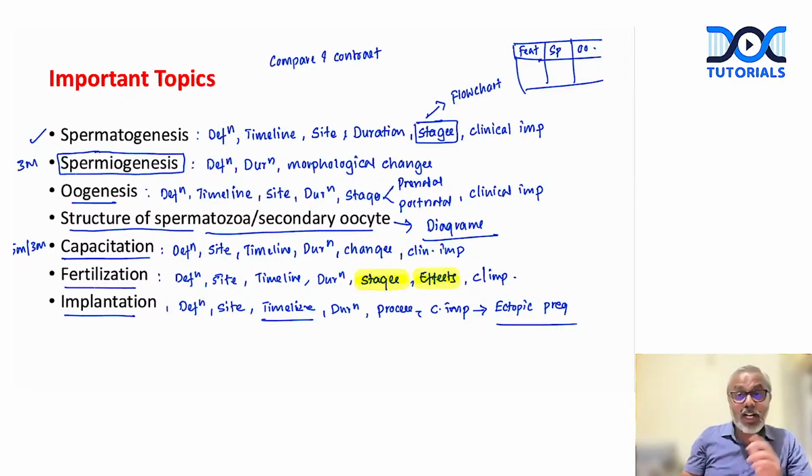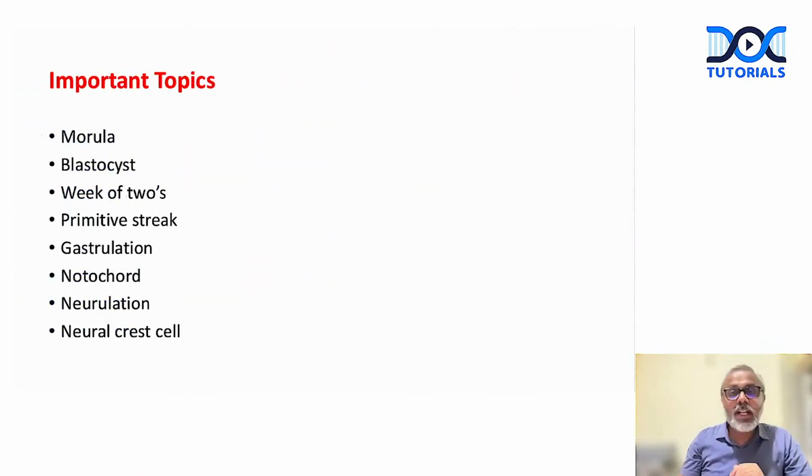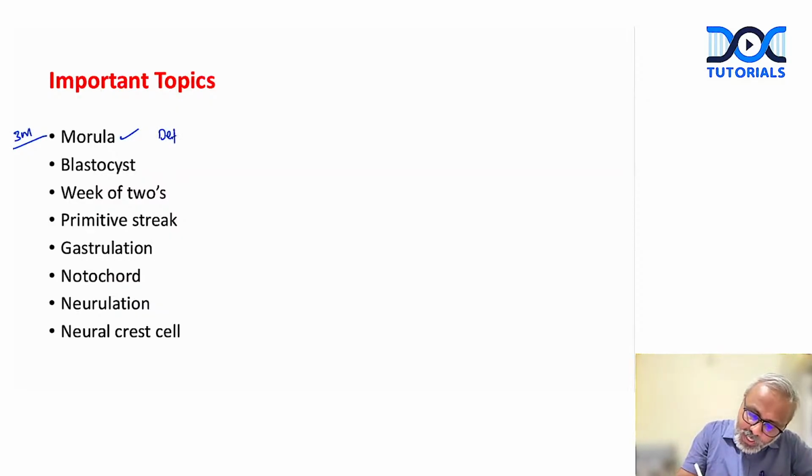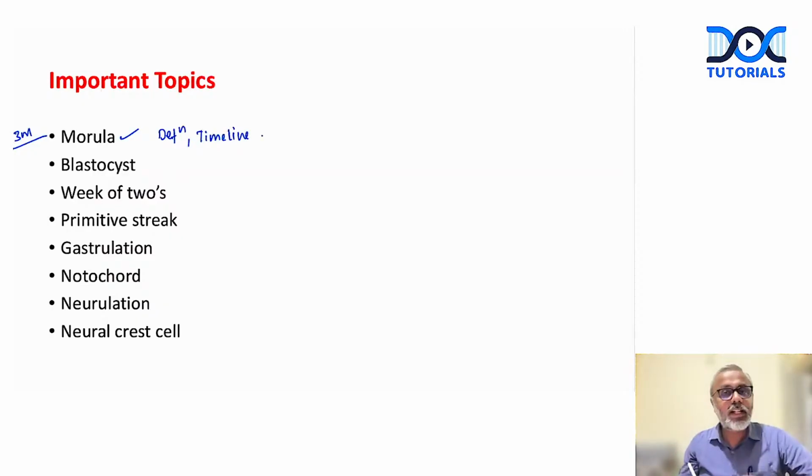Apart from this, what are the other important topics, right? When we come to the development during first week and second week, morula, right? Again, I would say this is a 3 marker question, right? We don't see it as like a 5 marker question. This is a 3 marker question. Okay. So what do we write? Definition. What exactly is morula? When exactly it is formed, right? These are the 2 things that we need to do.